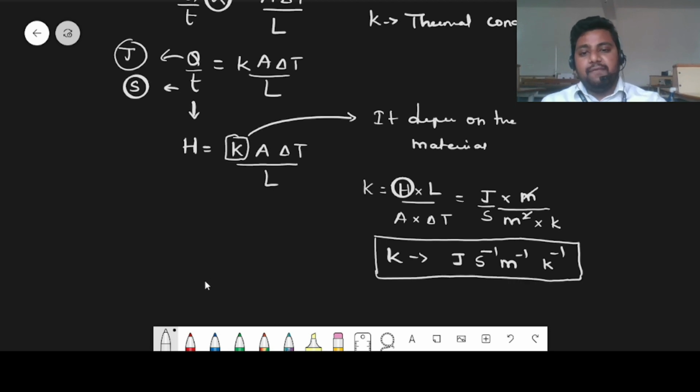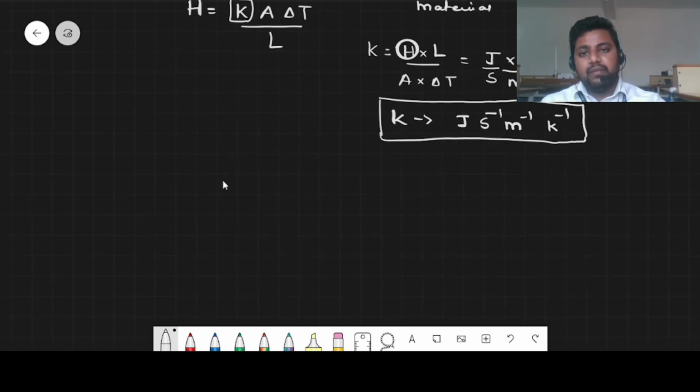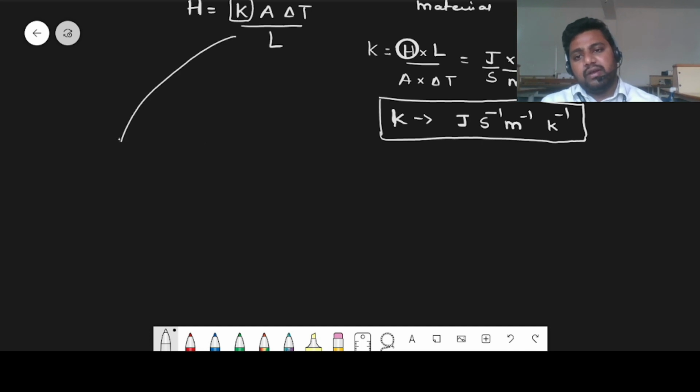Since we know thermal conductivity can be given in this format, let us compare the heat current with the electric current. What is the reason for current to flow?